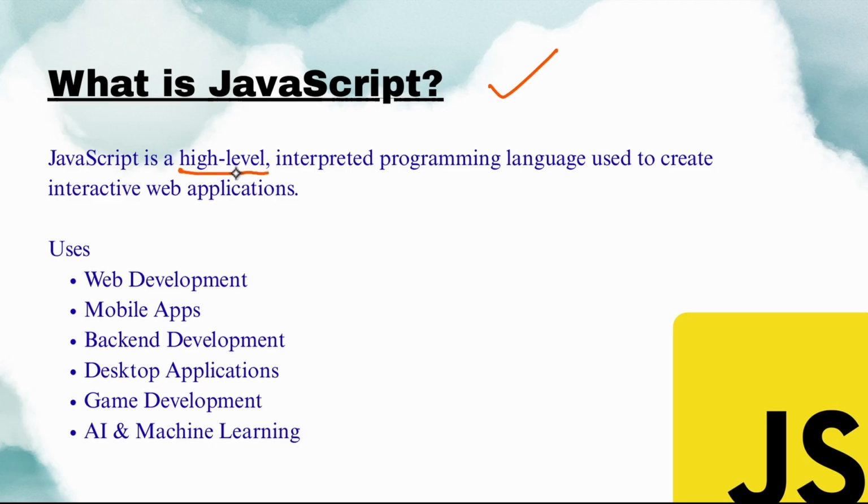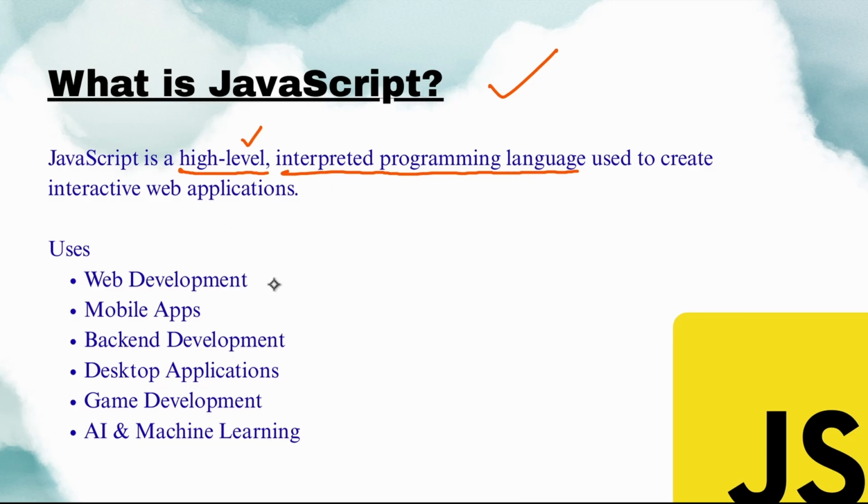It provides an abstraction layer over zeros and ones, that's the binary language. We will not write in that, so we use high level languages like Python, JavaScript, like that. In that we use JavaScript, and it is an interpreted programming language. I will share what is meant by interpreted language and compiled language in a while.